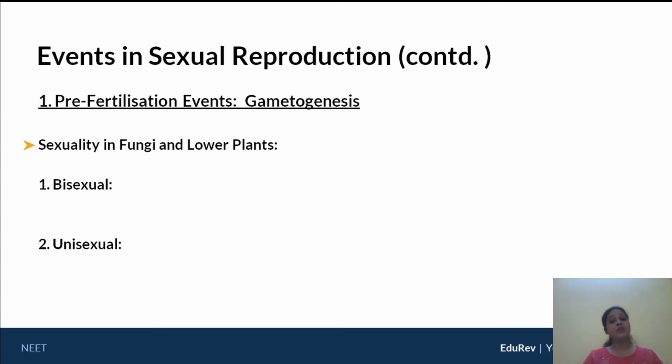However, when we talk about sexual reproduction, we are referring to the remaining 3 kingdoms, mainly, that is Fungi, Plantae and Animalia. So here we're going to study about sexuality. What are the terms of sexuality used in fungi and in lower plants, later on in higher plants, and then what we would use for animals.